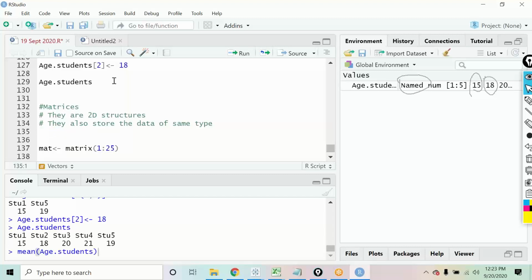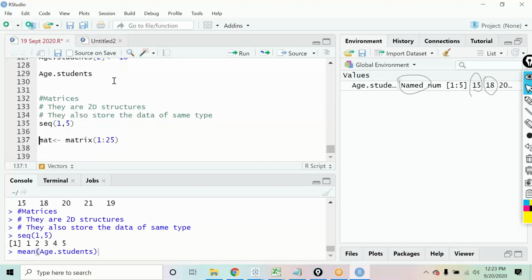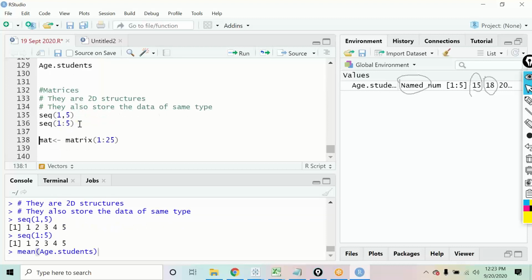There is also a function in R called seq, for sequence. If I say seq, I want to generate a sequence from 1 to 5. If you run it, it will generate the numbers 1, 2, 3, 4, 5. Similarly, if I write 1:5, this will also generate the sequence of numbers 1 to 5.